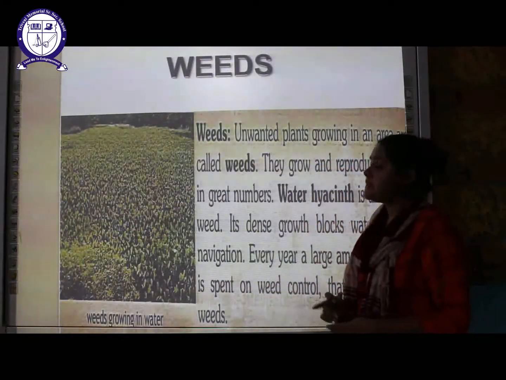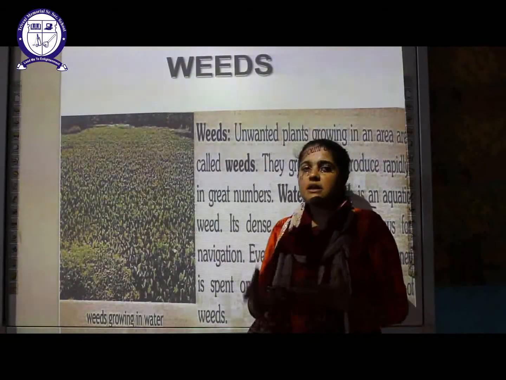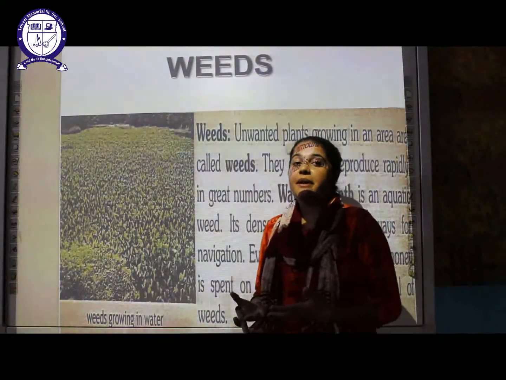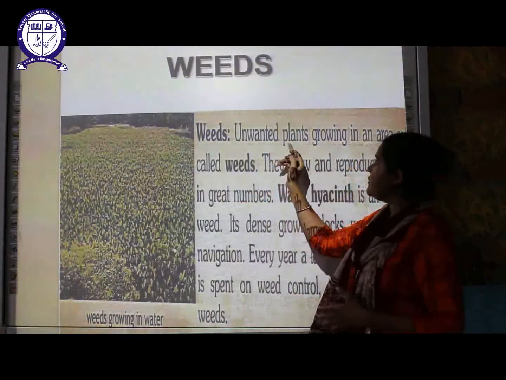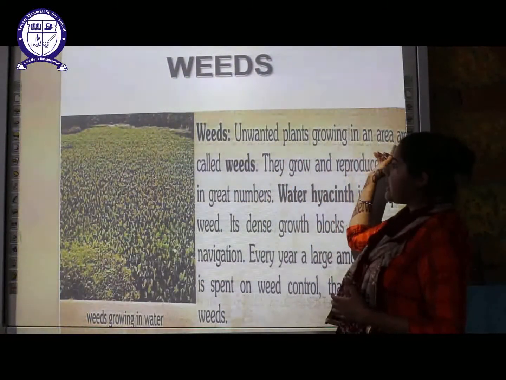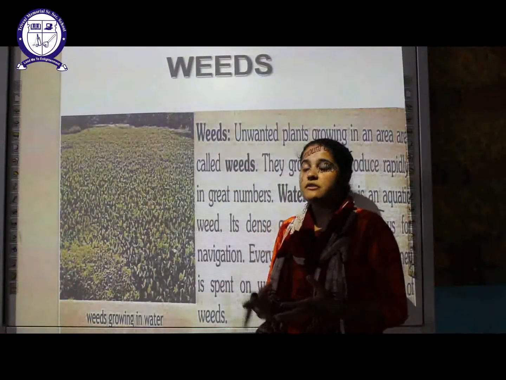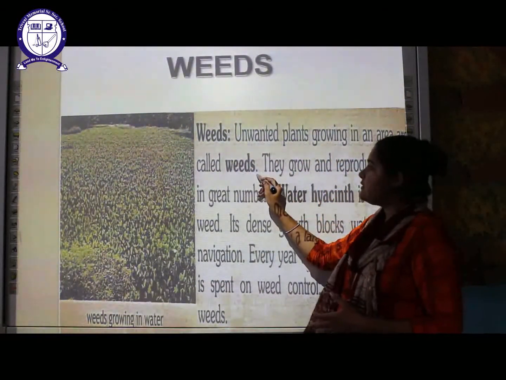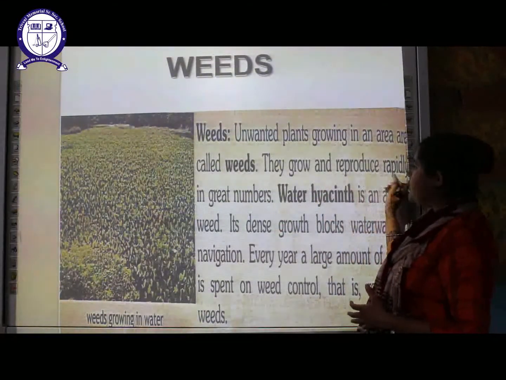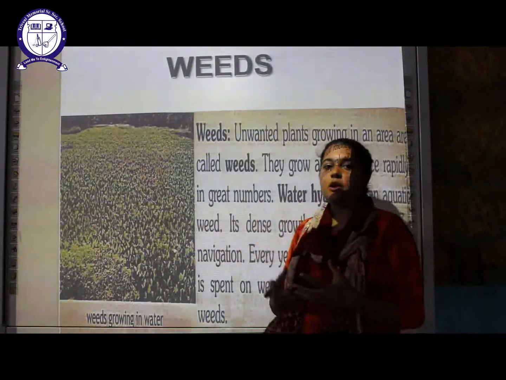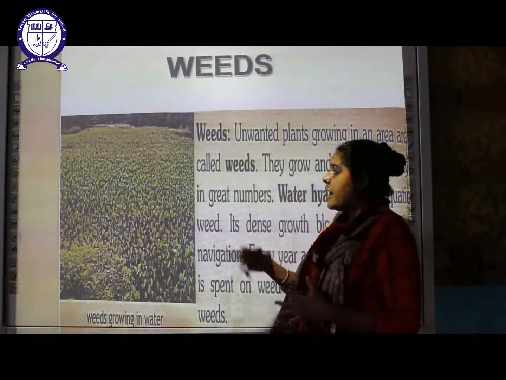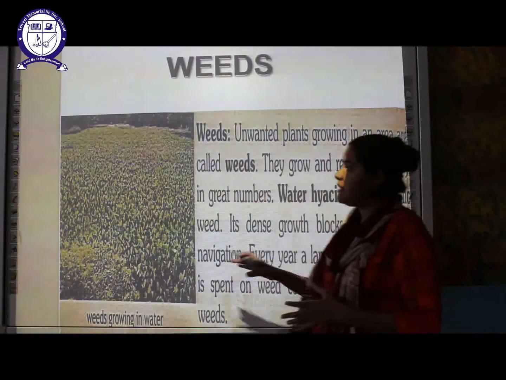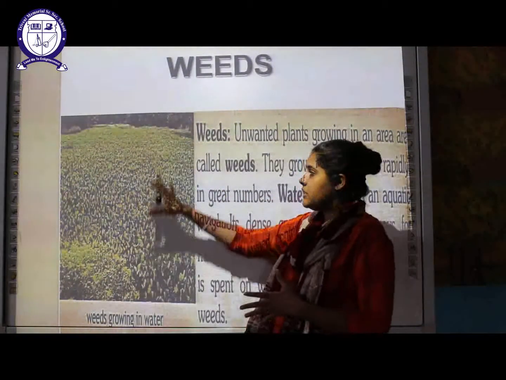The next we have to discuss is weeds. Students, there are certain plants which are not grown by us, but they grow automatically by themselves. Those unwanted plants which are growing in an area are called weeds. They grow and reproduce rapidly in great number. They require very little time to reproduce, and their growth is very rapid and fast. Within a small amount of time they will spread onto huge fields.